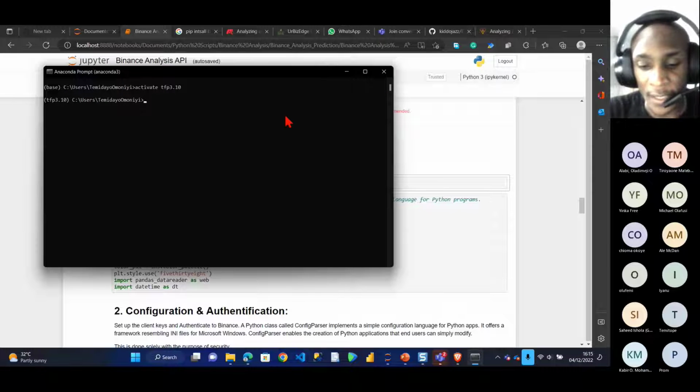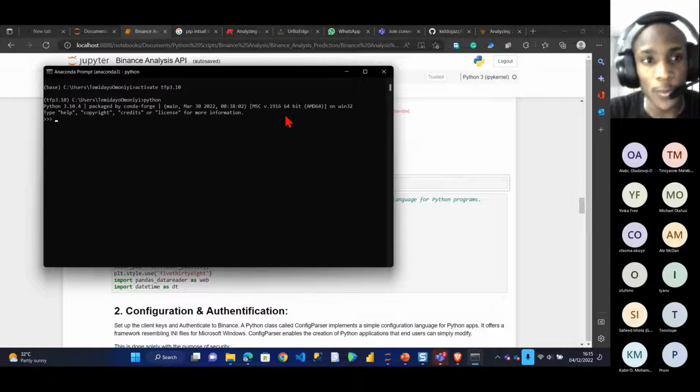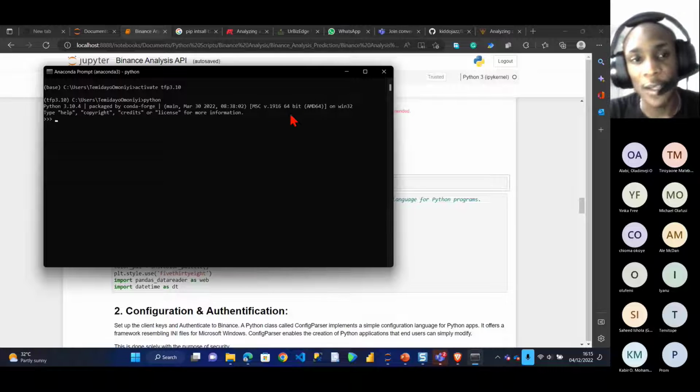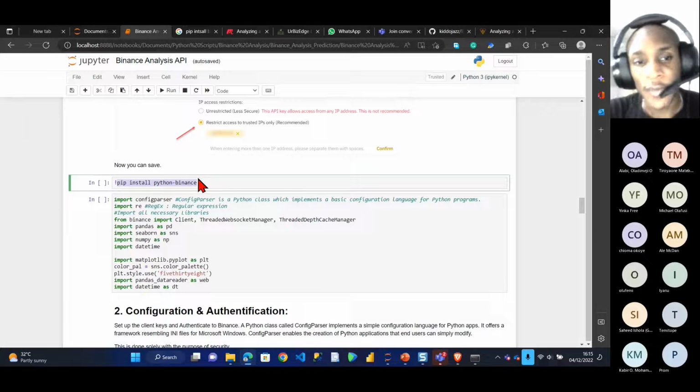When you install it, you have to test it by typing Python. When you type Python, it opens the Python library. So you have my Python IDE now instead of my Anaconda prompt, and you can just write whatever you want to write. So I've already installed this.